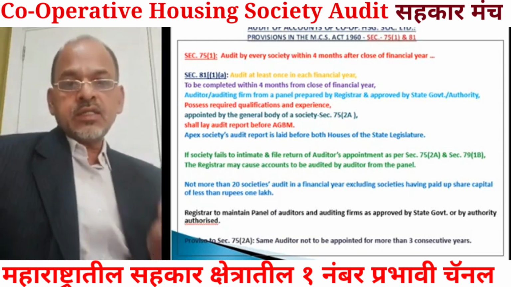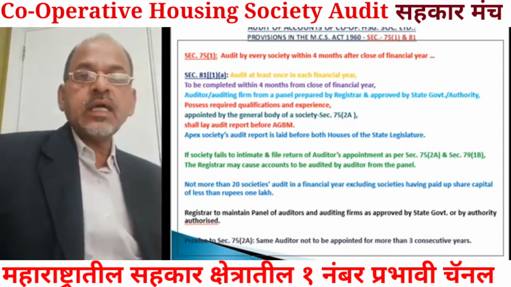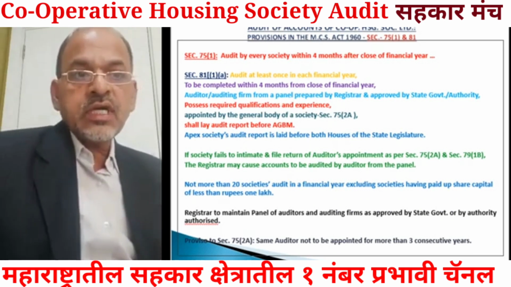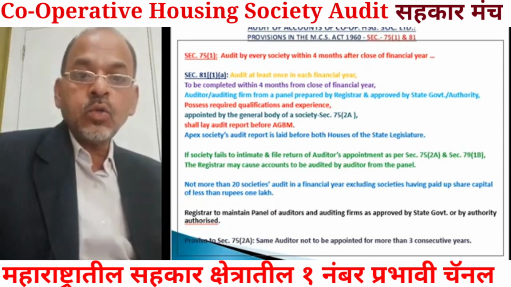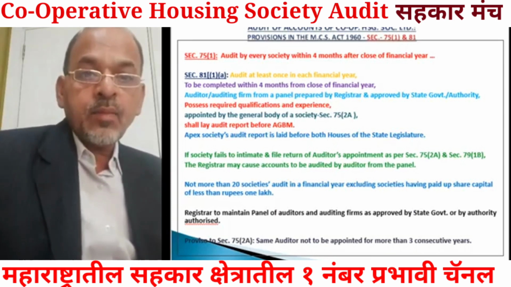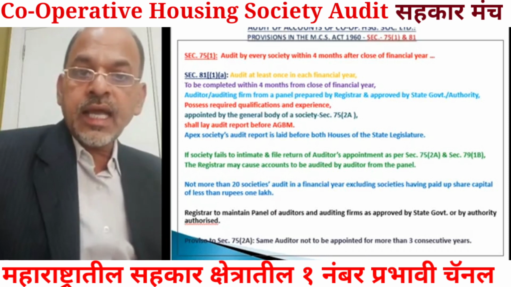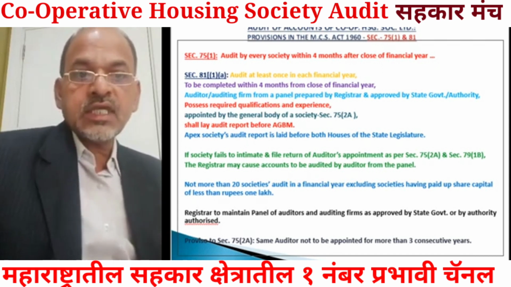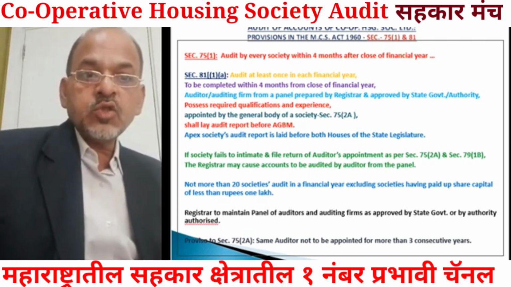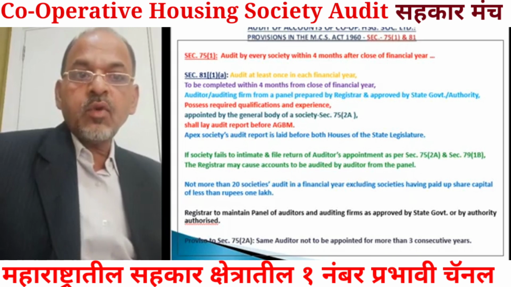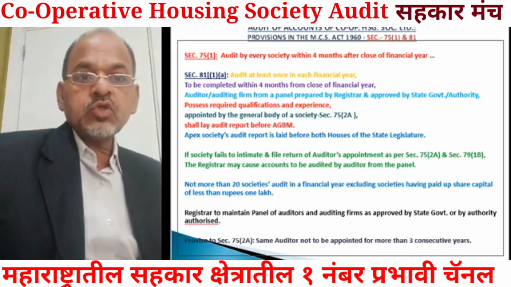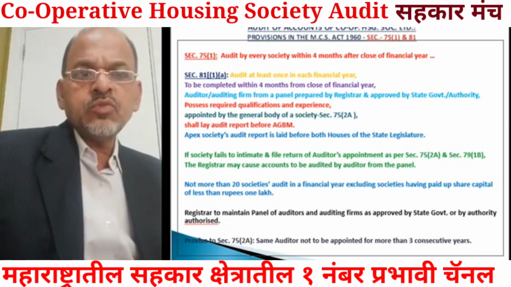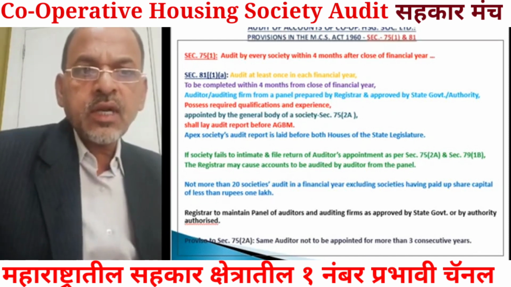Means generally the auditor or auditing firm that is appointed in the annual general body meeting, and there is a provision under section 75 2A regarding appointment of auditor in the annual general body meeting of the society. As per section 75 2A, the auditor is to be appointed in the annual general body meeting of the society. The audit report of the statutory auditor is to be laid down before the annual general body meeting.